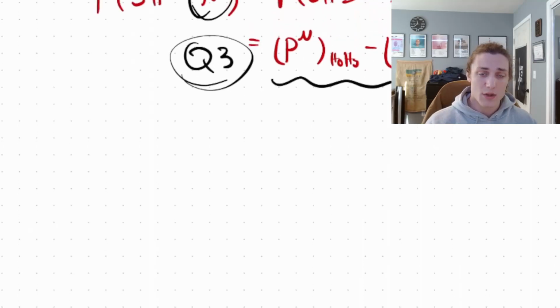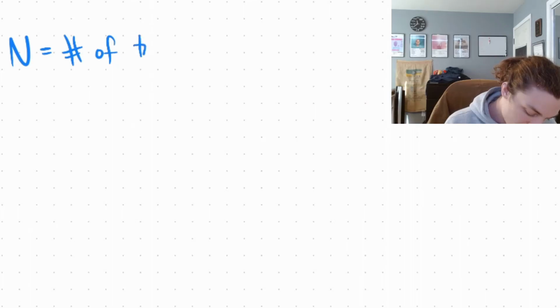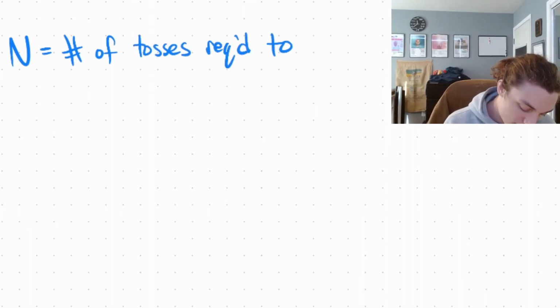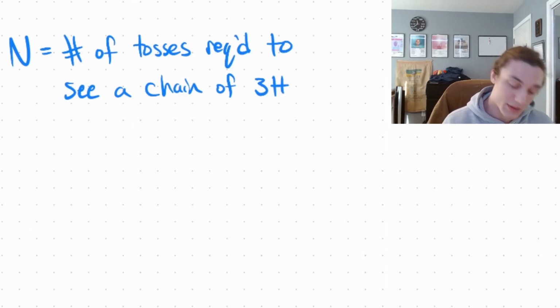All right, so for starters, let's actually define the math for this question. So I'm going to say n is the number of tosses required to see a chain of 3 heads for the first time.